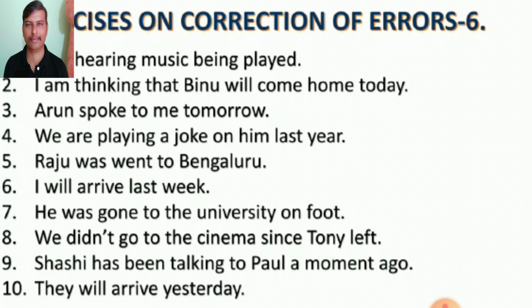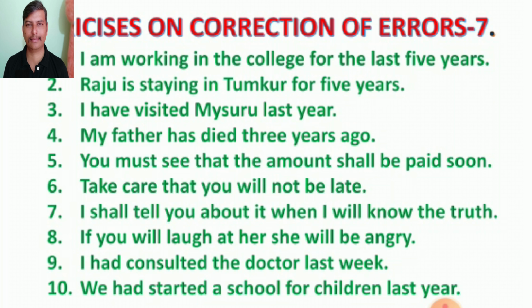My father has died 3 years ago. Here, 3 years ago is in past tense. Has died is present perfect tense. So, my father died 3 years ago is a correct sentence. You must see that the amount shall be paid soon. The sentence is correct. Take care that you will not be late.